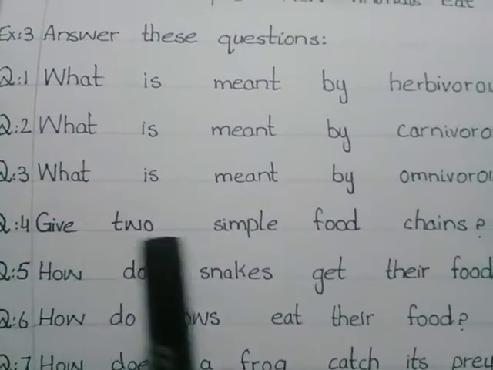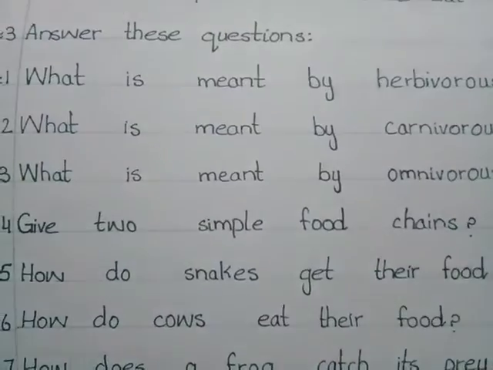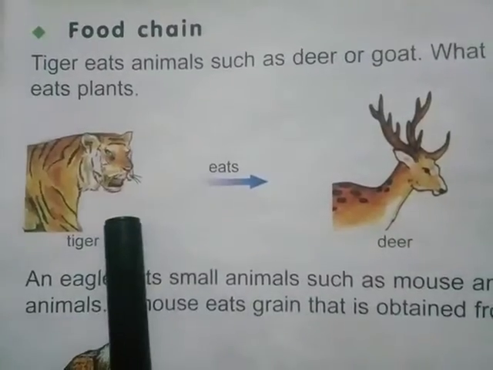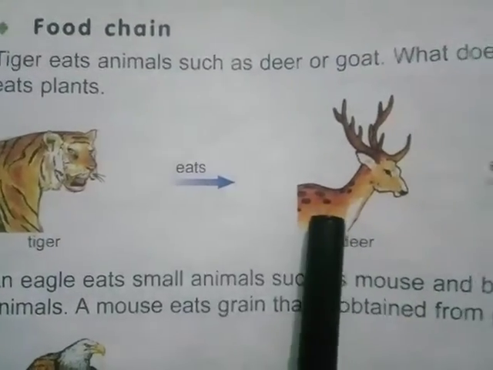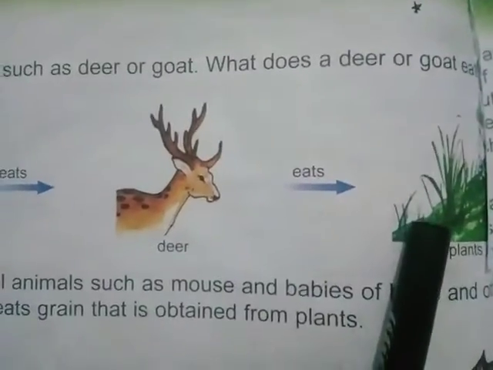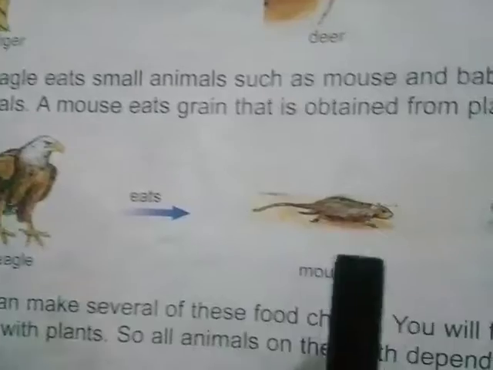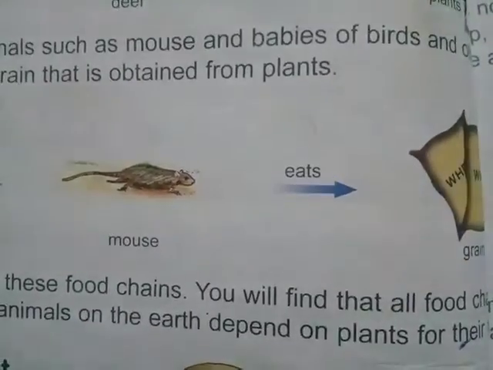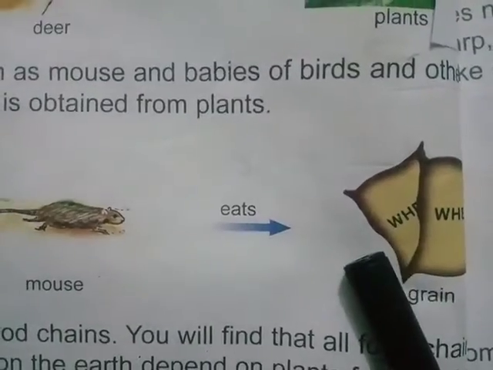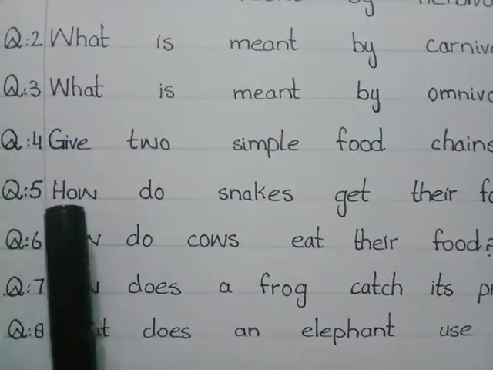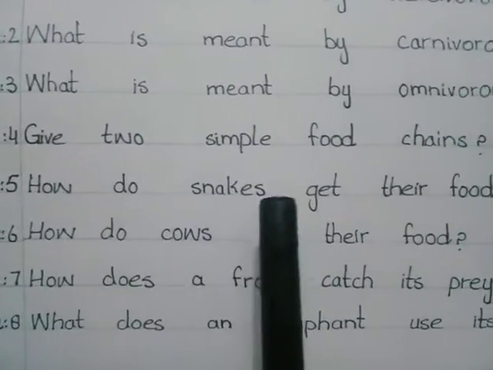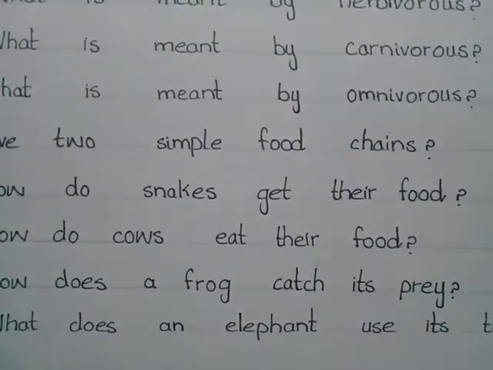Question number 4 is, give two simple food chains. Look at the first food chain: tiger eats deer and deer eats plants. Look at the next food chain: eagle eats mouse and the mouse eats grains, and these grains are obtained from plants.